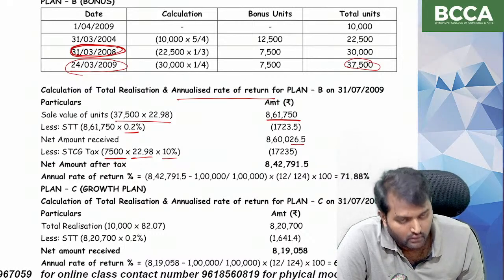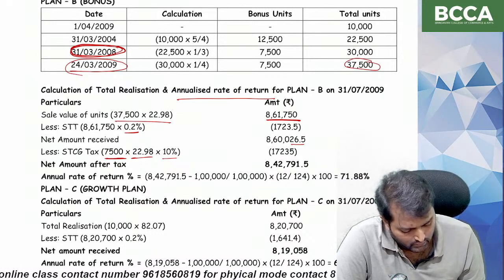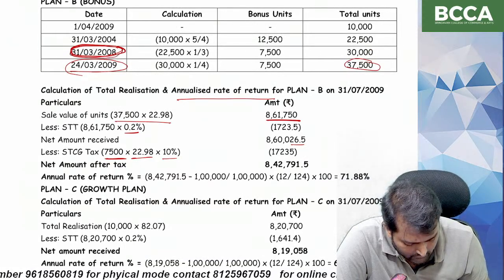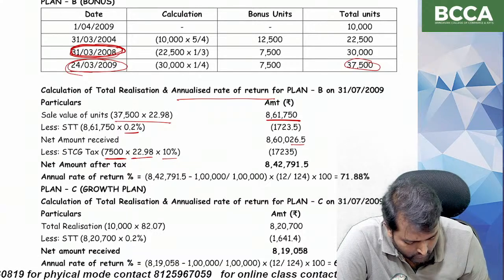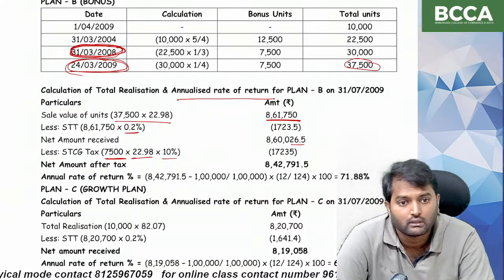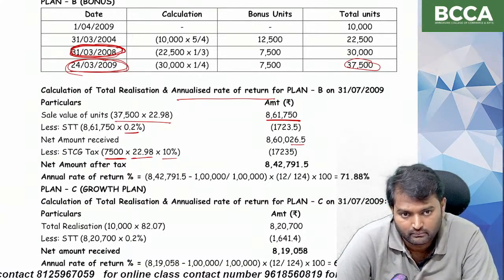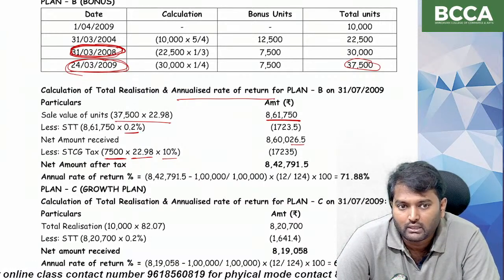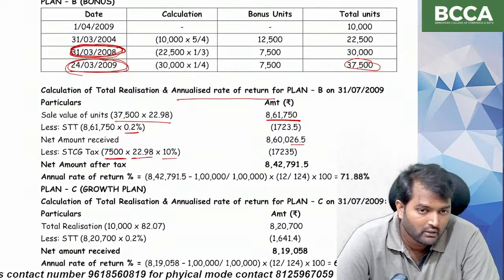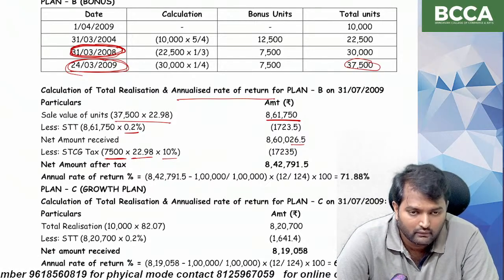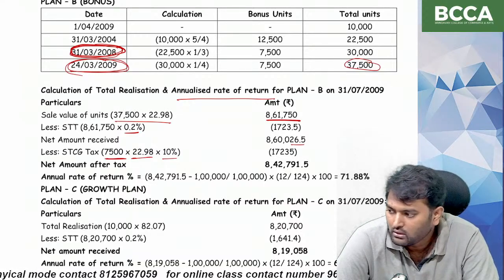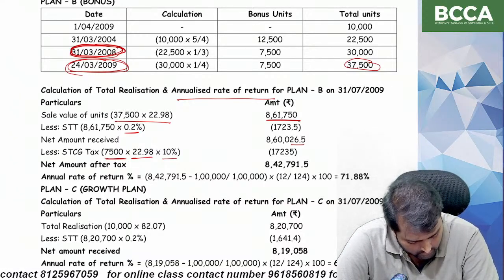One is cost of acquisition 0 and another is cost of acquisition as NAV on 24th March 2009, but that is not correct. In CA final, two solutions are given. So the correct answer is cost of acquisition equal to 0.